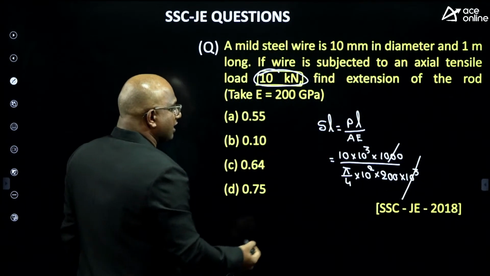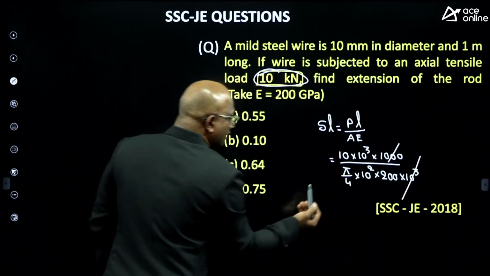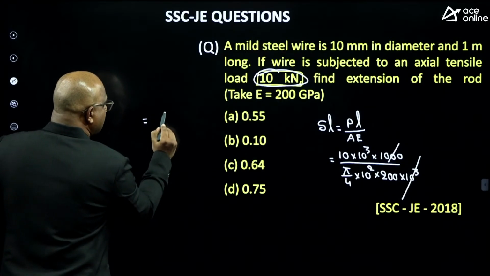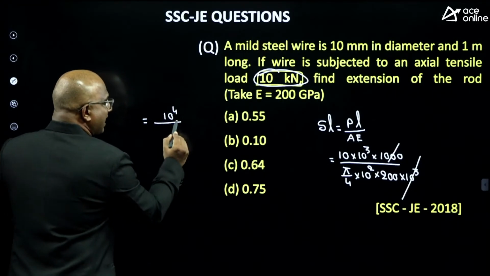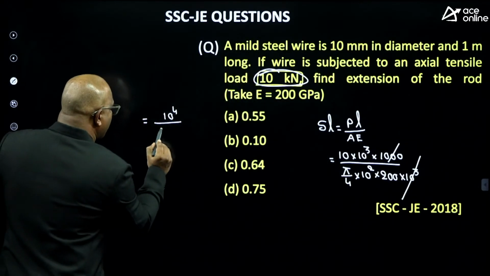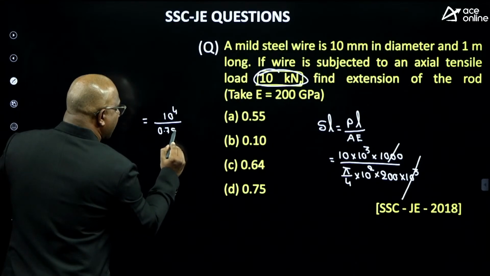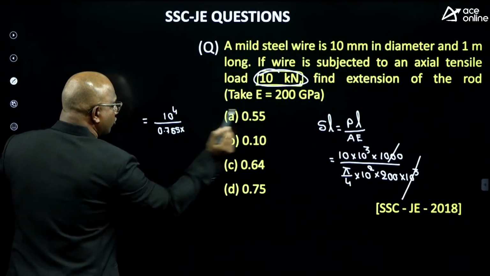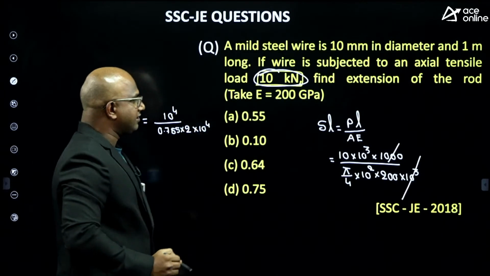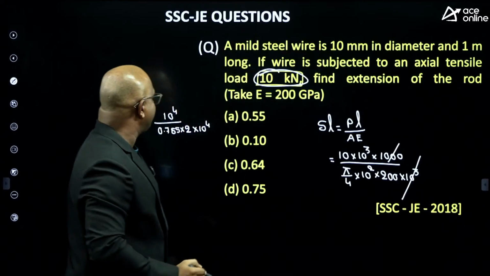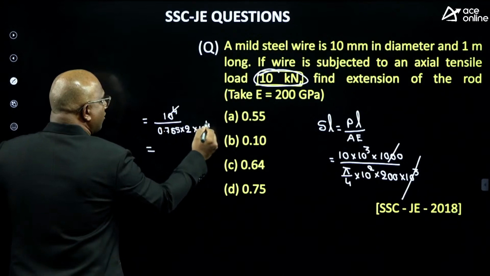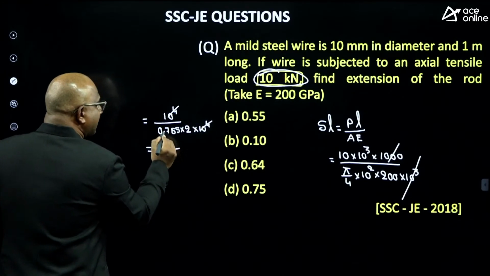Now observe carefully what I'm going to get here. So 10 power 4 I am able to get. Listen carefully. 10 power 4 by pi by 4. Pi by 4 means 0.785. 0.785 into 2 into 10 power 4, because 2 in 10 square and this one 10 power 4. So approximately 10 power 4 gets cancelled.